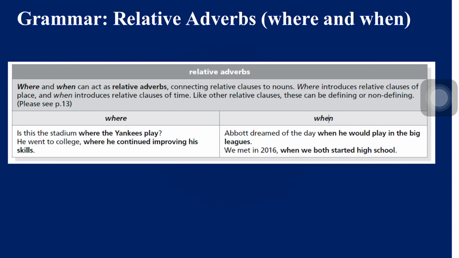Okay, so you can see where talks about the place and when talks about the time, right? But it does not function as a WH question, it functions as a relative adverb. Okay, if it is a relative adverb, it is used in a dependent clause. So not a single sentence, but it links between the two sentences.